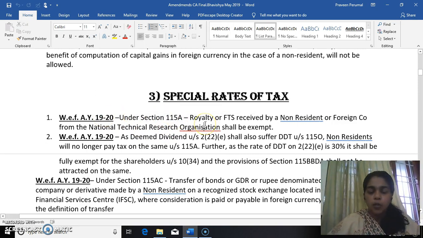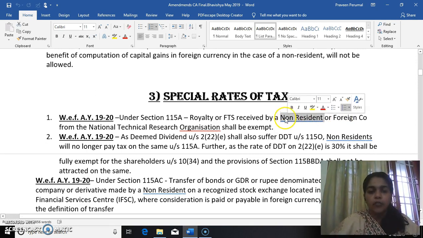So this is with regard to non-resident taxation. Royalty or FTS received by a non-resident or foreign company. So the royalty or FTS, both are being governed by 115A. Now, who can receive it? Either it can be received by an individual non-resident or by a corporate, a foreign company. So, two categories of person, that is non-resident or a foreign company.